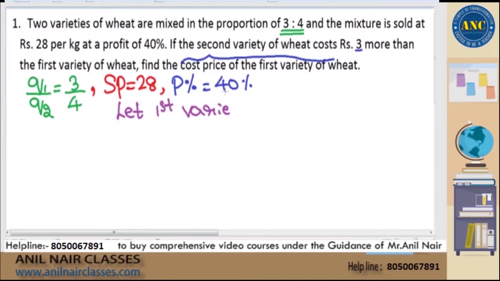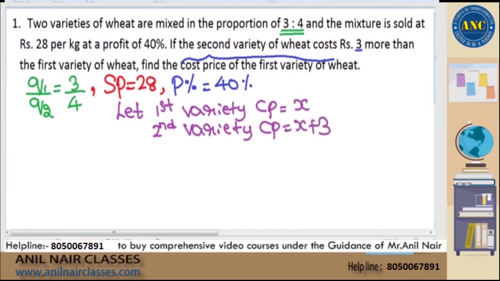Let the cost price of the first variety be x. So you can take any other variable, whatever you want. The question says the second variety costs 3 rupees more than the first variety. That means the second variety will be x plus 3, right? Second will be x plus 3.